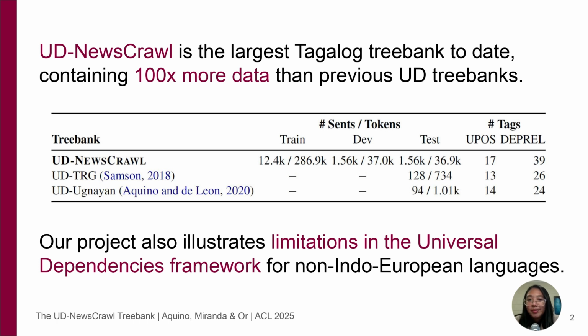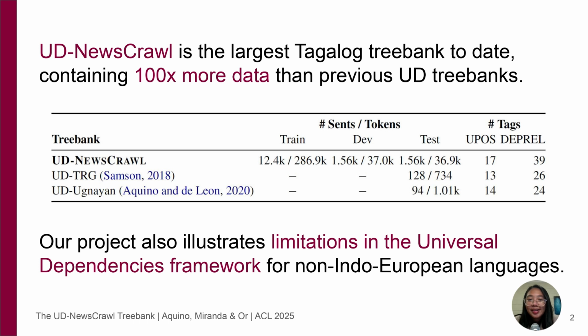There are two other UD treebanks that were made for Tagalog before this, but these only contain around 100 sentences or 1,000 words each. This new treebank is two orders of magnitude larger, with 15,000 sentences and a total of 350,000 words that we fully annotated with various grammatical properties.